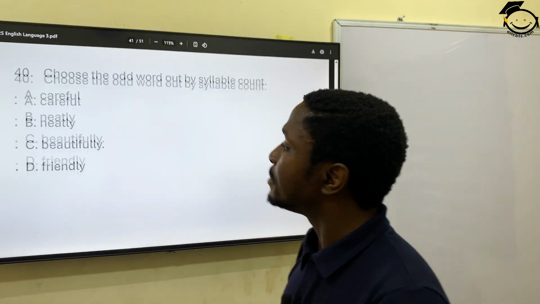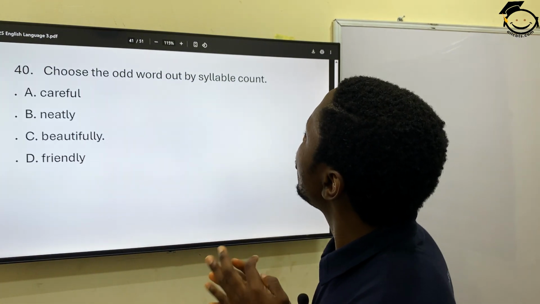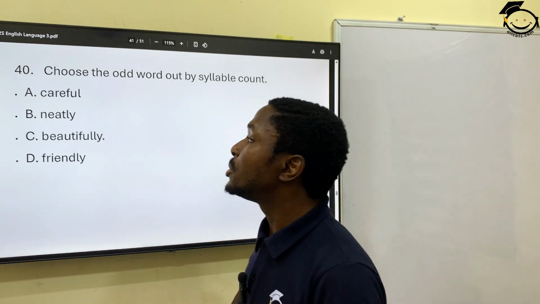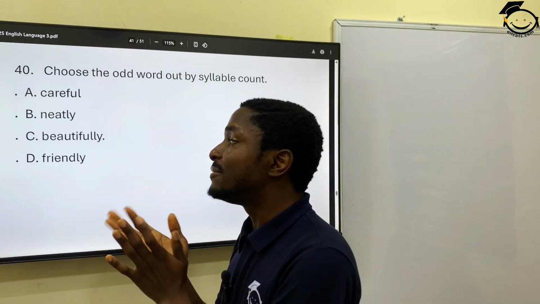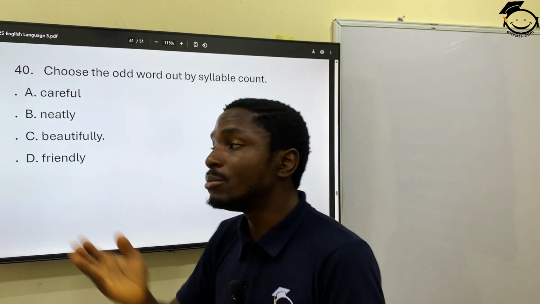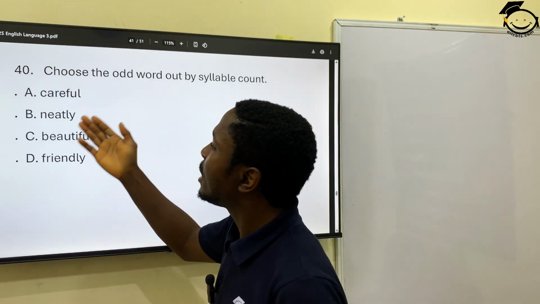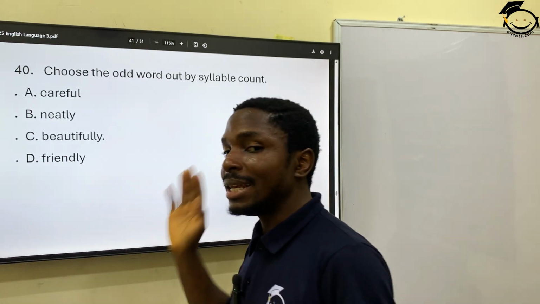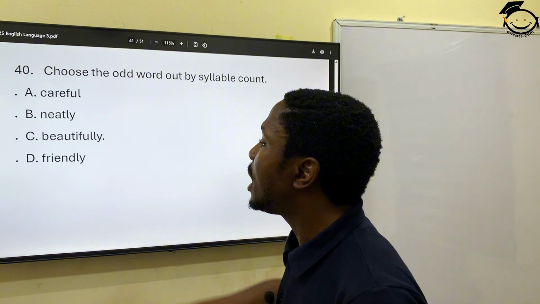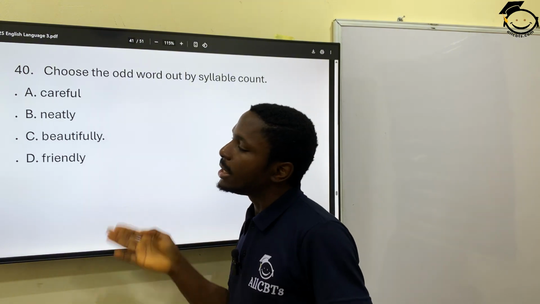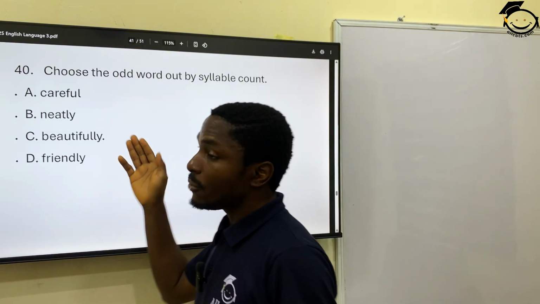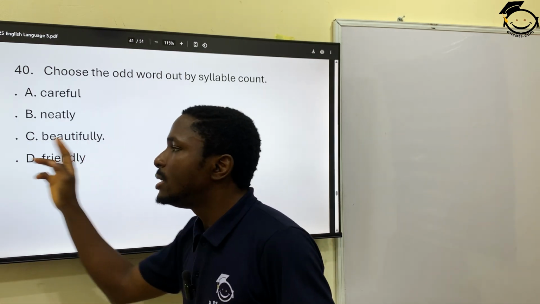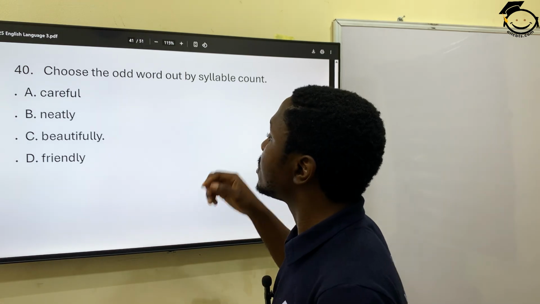So 40. Choose the odd one out by syllabic count. In other words, the one that has a different number of syllables to the rest. So we have careful, 2 syllables, neatly, 2 syllables, neat and ly, that's 2 syllables. Then we have beautifully. Oh, okay, so this one has 4 syllables. Then we have friendly, 2 syllables. So D is the odd one here. So that's beautifully.